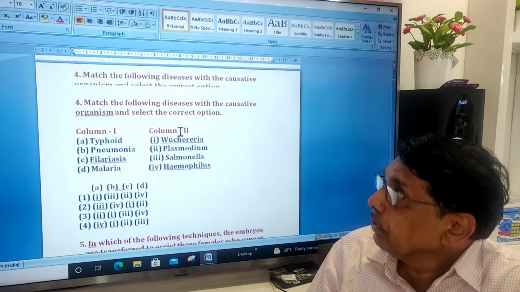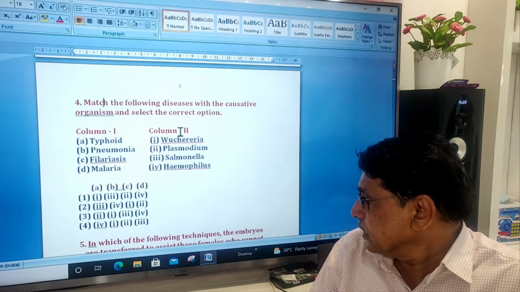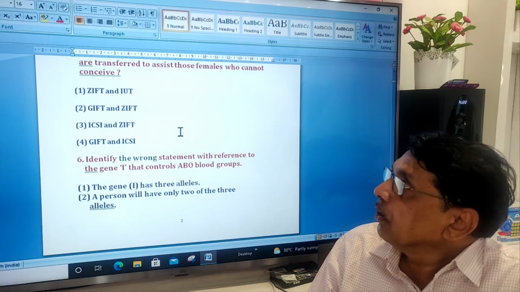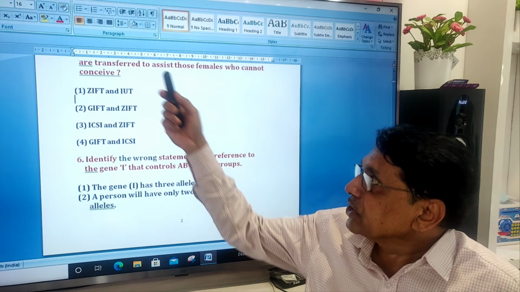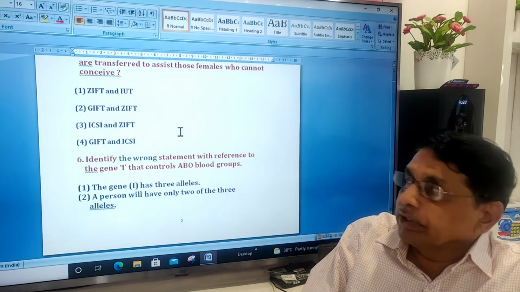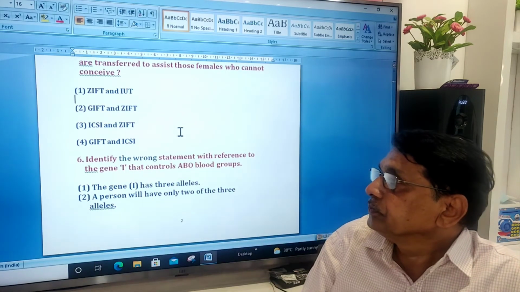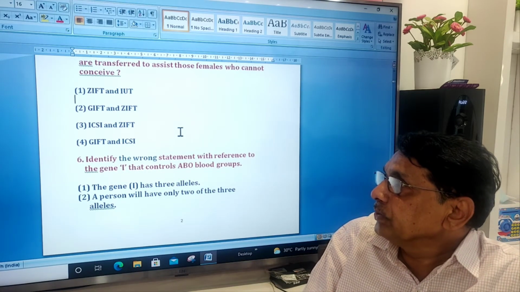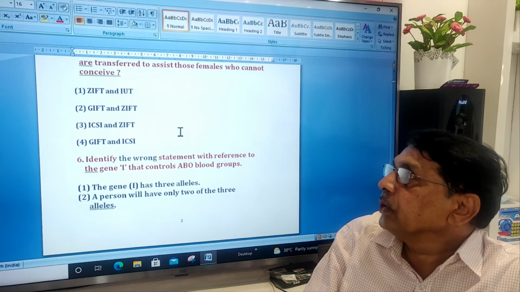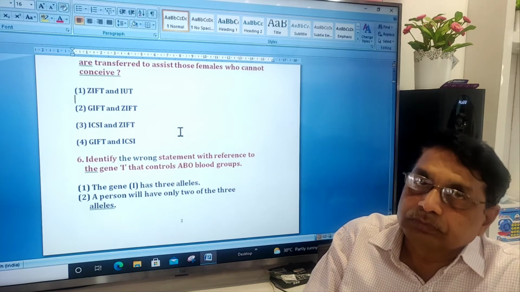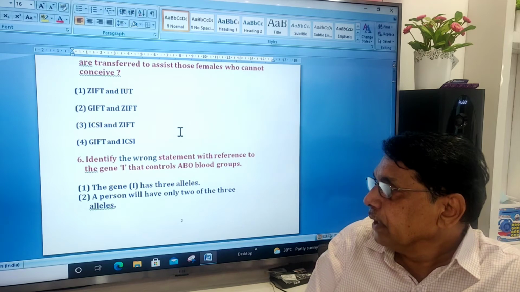Then, in which of the following techniques the embryos are transferred to assist those females who cannot conceive? The correct answer is 1. Zygote intrafallopian transfer and intrauterine transfer. So these things you have to remember. Correct answer is number 1.